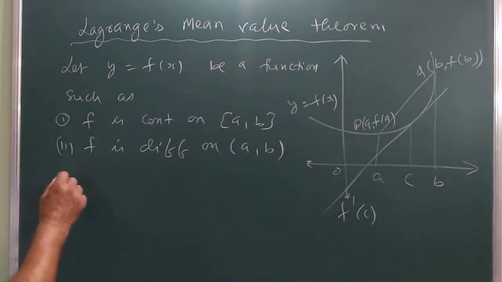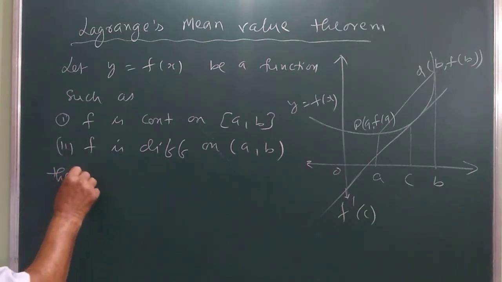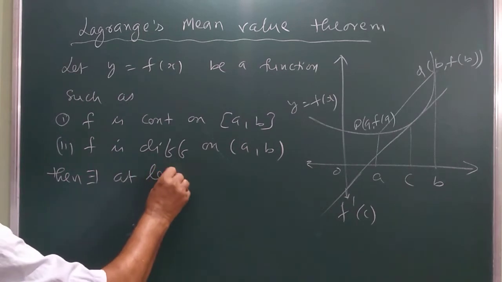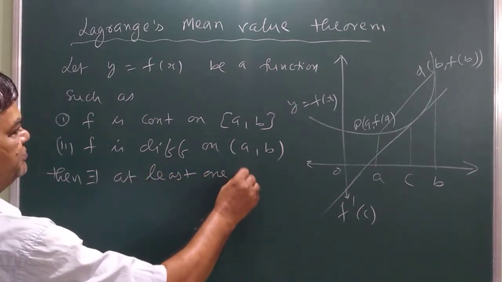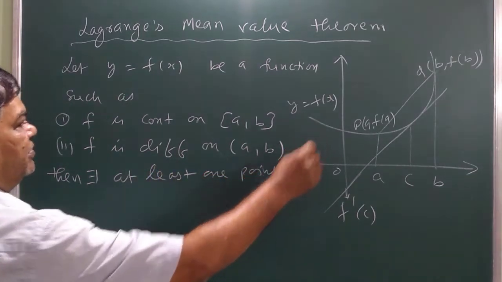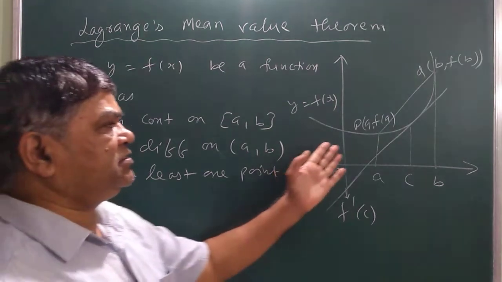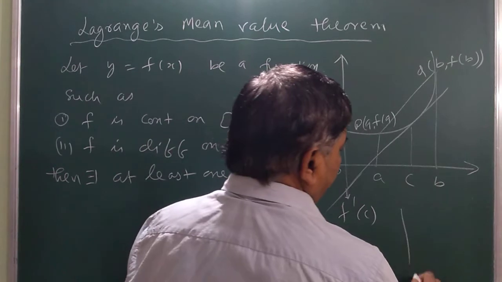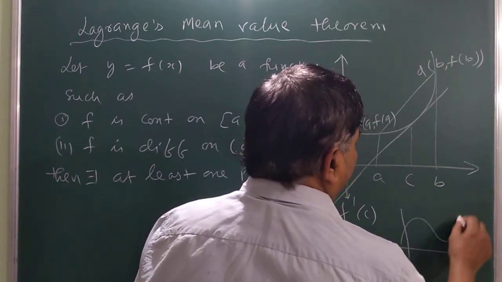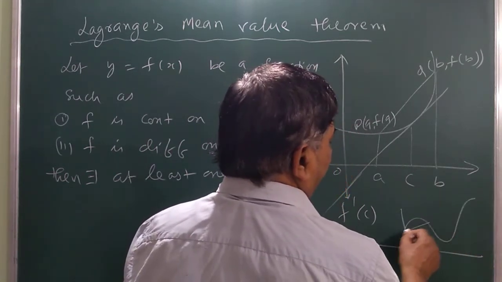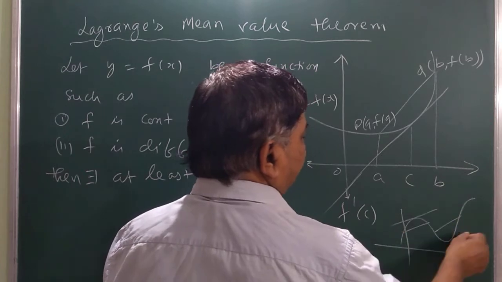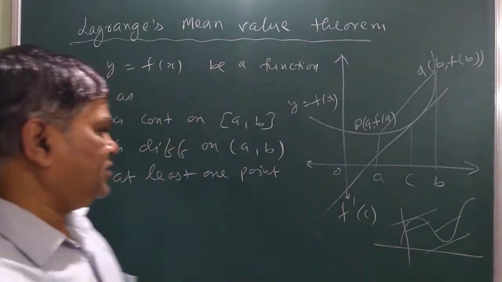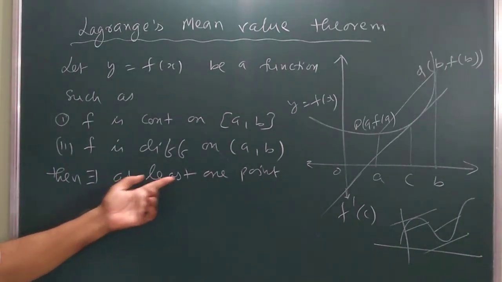So there exists at least one point. Here in the figure we are showing only one point. In the case when the graph is drawn differently, you may find a large number of points, more than one. So this is written as at least one.